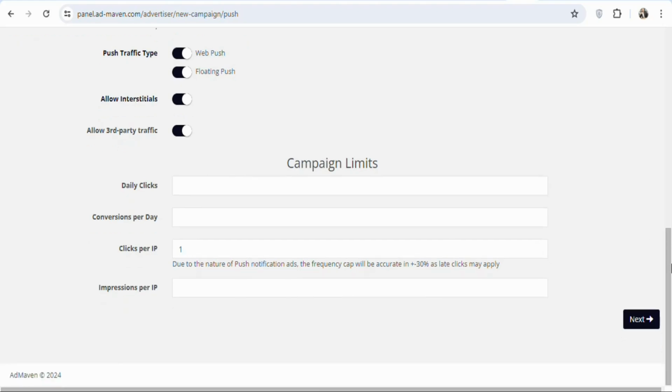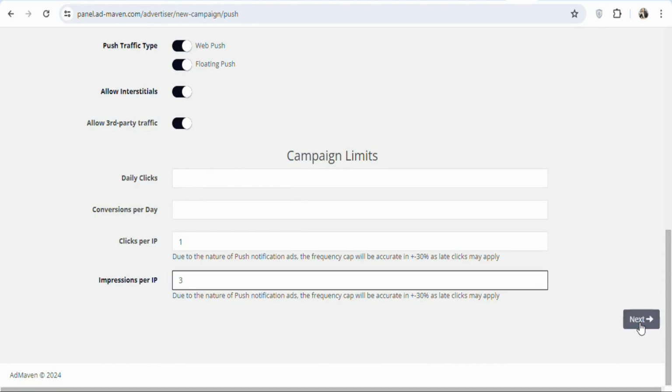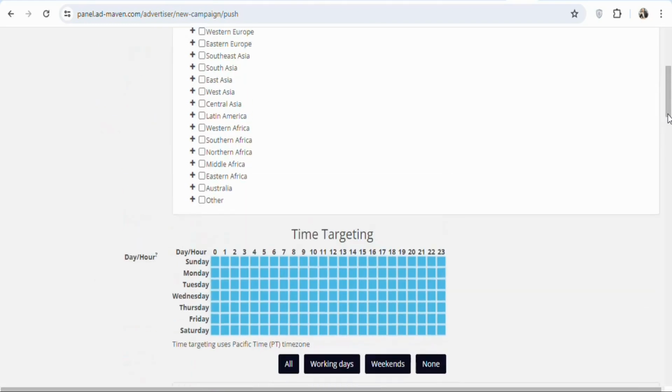Once that is done, you can see impression per IP. How many times do you want a potential visitor to see your ad per day? You can enter a figure here, or you can leave it at default. In this case, I want to select 3. Once that is done, you have to click on next. Once you click on next, you're going to see a page like this.